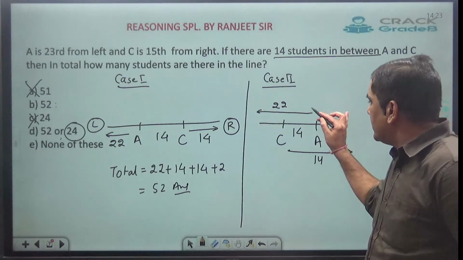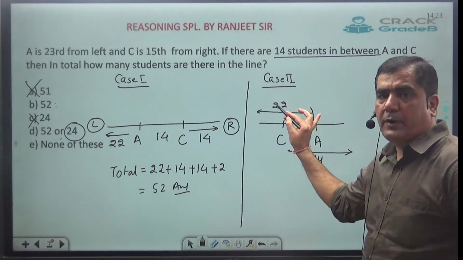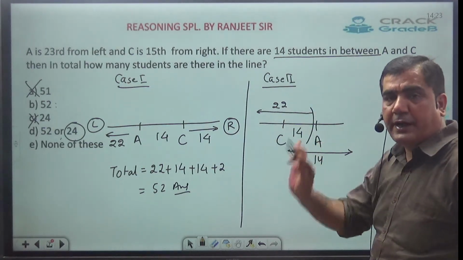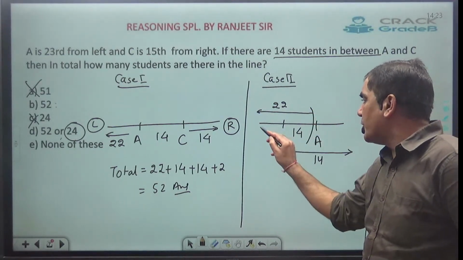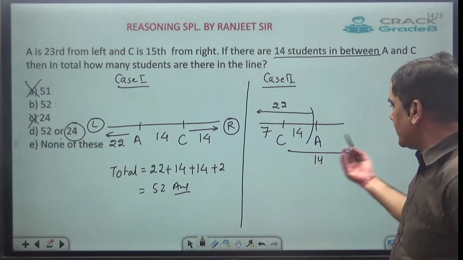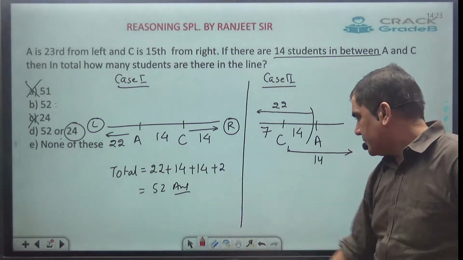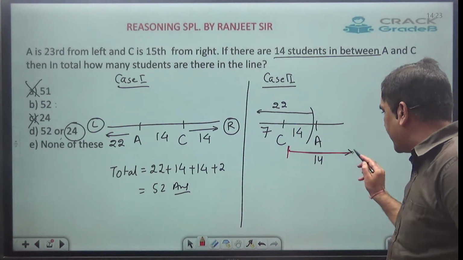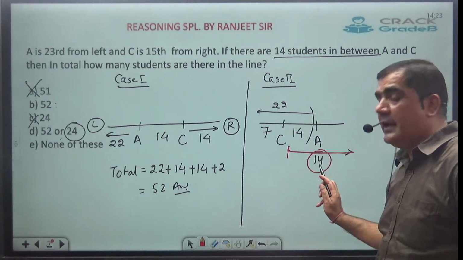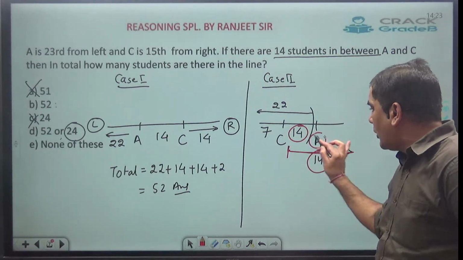Now just see, to the left of A, there must be 22. And out of these 22, 14 and C, 15 has already come. So 22 minus 15 comes out to be 7. 7 will be over here. Now just see very, very carefully, dear. To the right of C, they are claiming there must be 14 students. Now if I see above, 14 is over here and A, means altogether 15 has come.